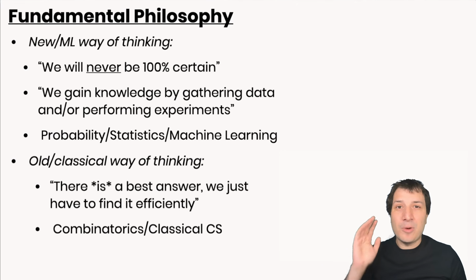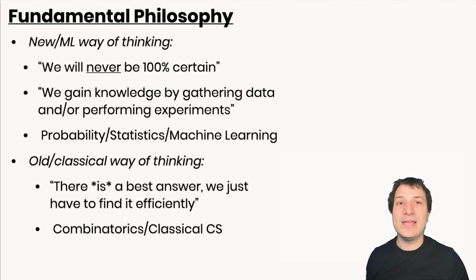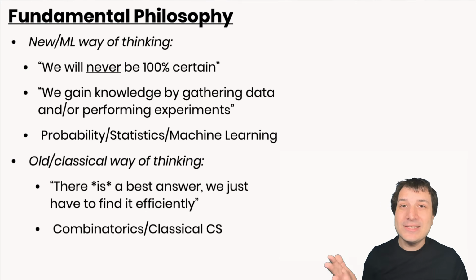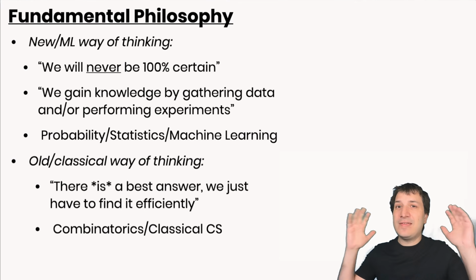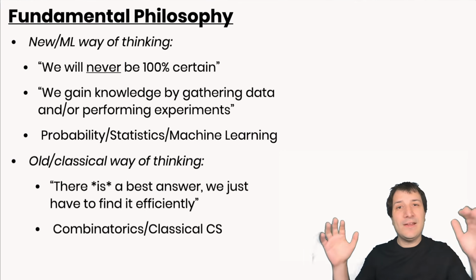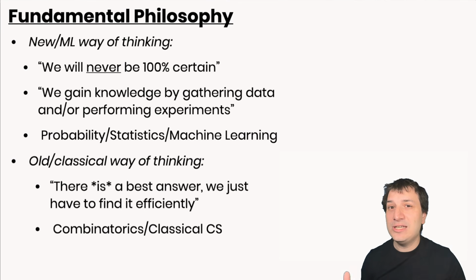This is kind of a probability, statistics, machine learning way of thinking about things that's very different than the classical way of doing things. So you really have to embrace this way of thinking to do AlphaZero. And the advantage is we can run this on a much bigger set of games. So even games that are too big, if the search space is too large to do the combinatorics approach, the fundamental philosophy of thinking in terms of uncertainty should still work.